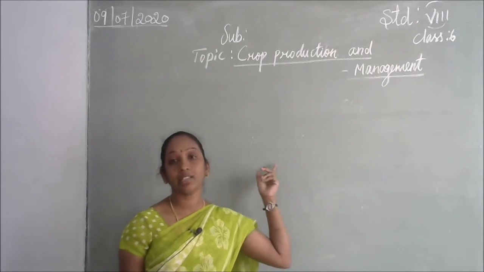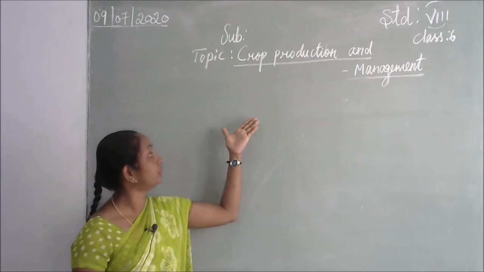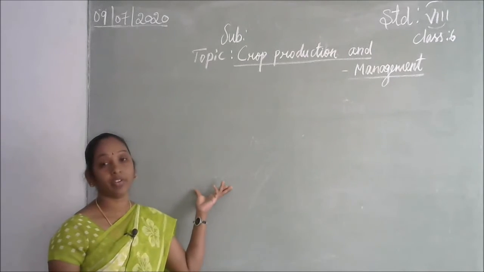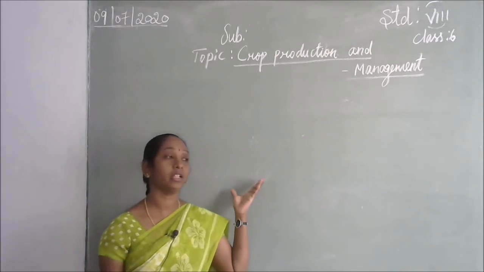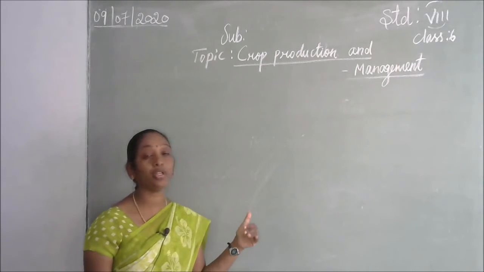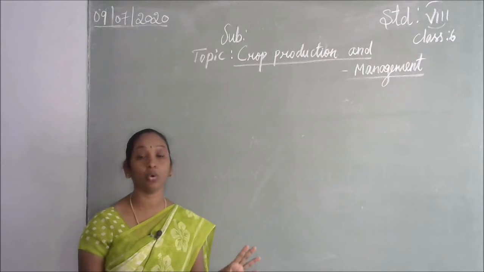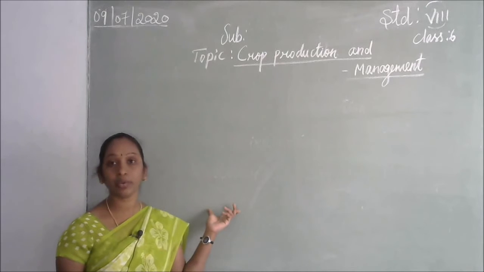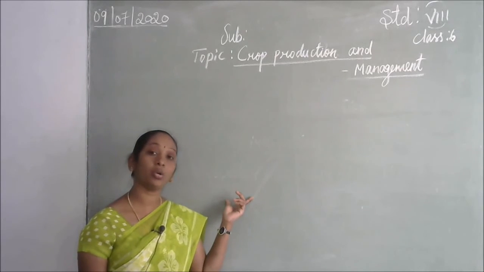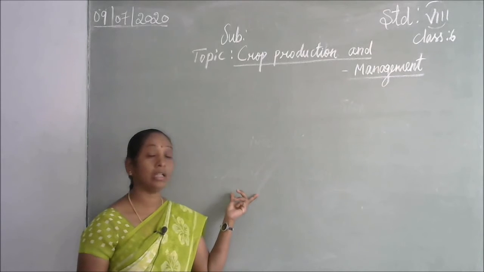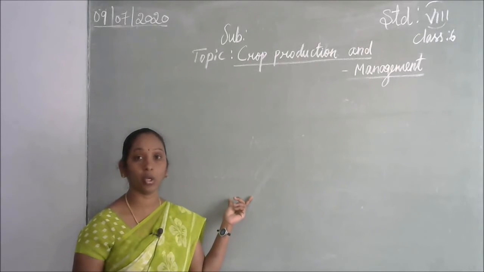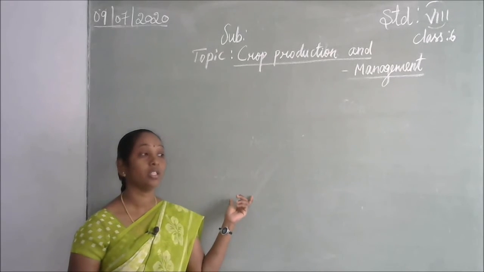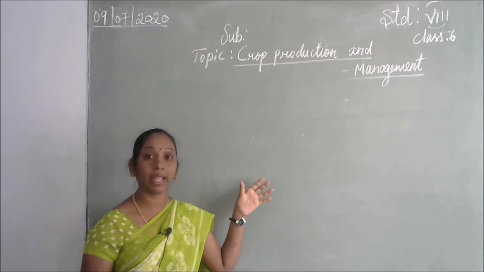In agricultural practice, the next step is protection from weeds. What does protection from weeds mean? When cropping in the land, many unwanted, undesirable plants grow naturally along with the crops. They cause disturbance for the crops. They absorb whatever water and nutrition we are supplying for the crops, so the crops won't get sufficient nutrition and water. That type of undesirable plants are called weeds.